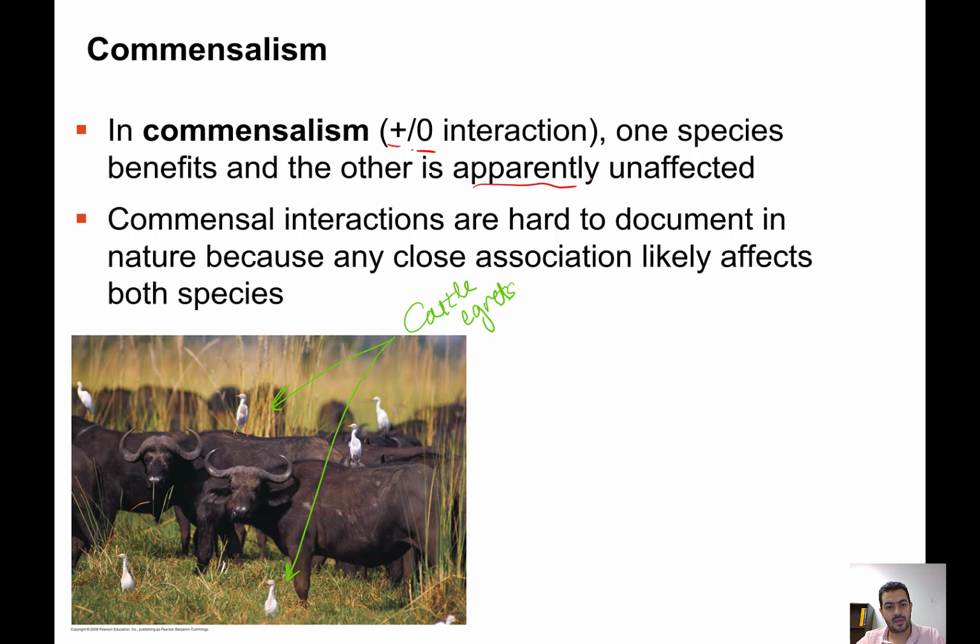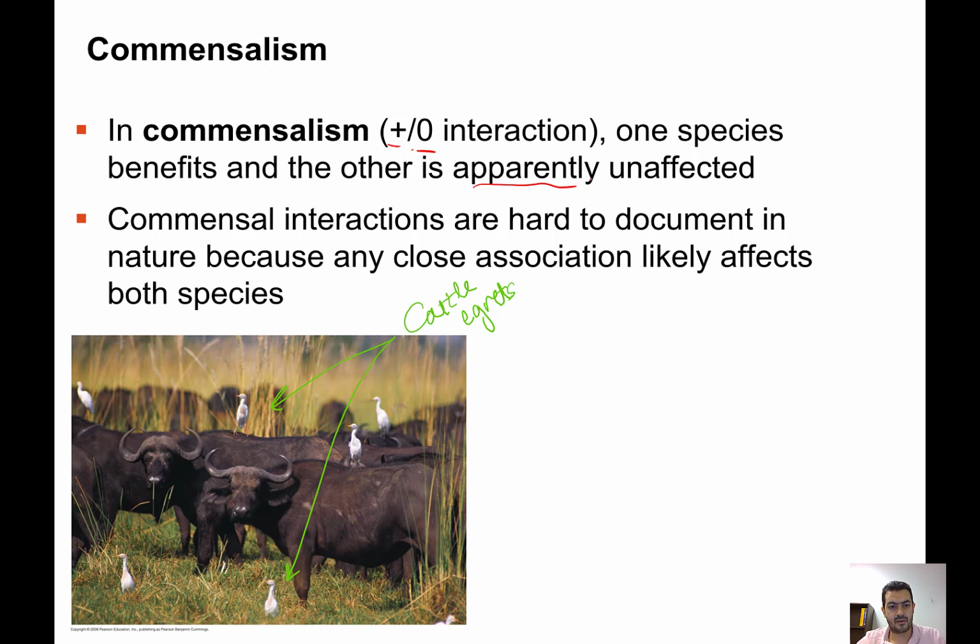For example, here we have the cattle egrets that eat insects. These insects come from the movement of cattle. When they move, they mix the soil and release the insects, so this bird eats these insects. You may say that the buffalo or the cattle also benefits from this relationship, because these insects may at least annoy or harm the buffalo.